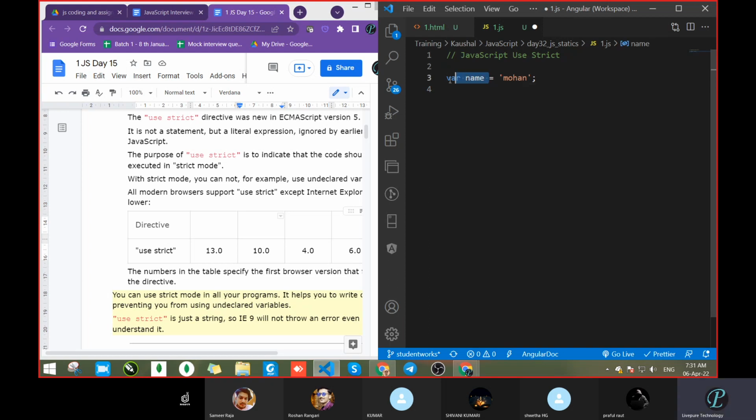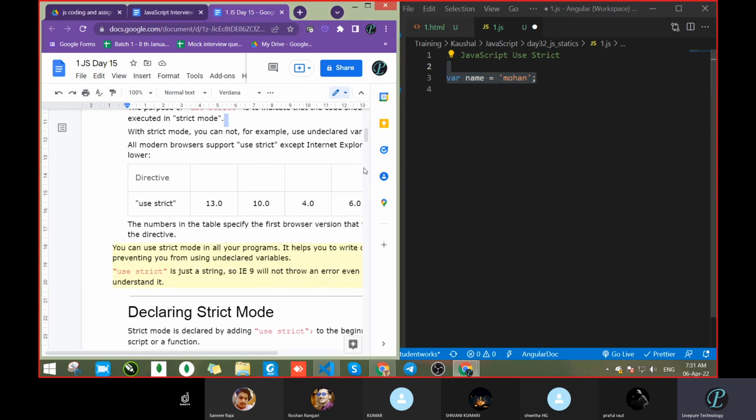But what is declaration and what is initialization? If we write var name, what is this? This is declaration. Correct? And providing the value becomes initialization. So this completely is known as variable declaration and initialization. Please just speak, then only you will get the idea.